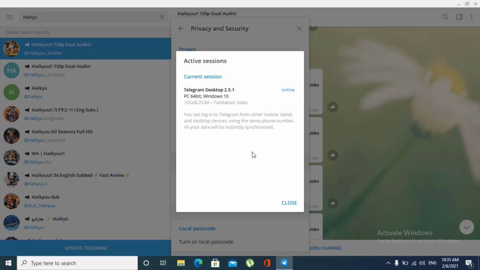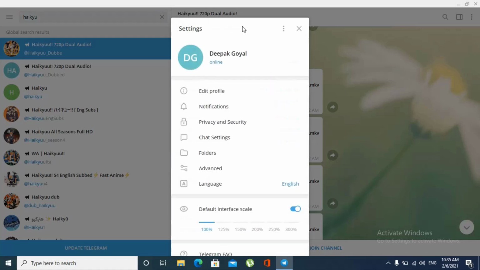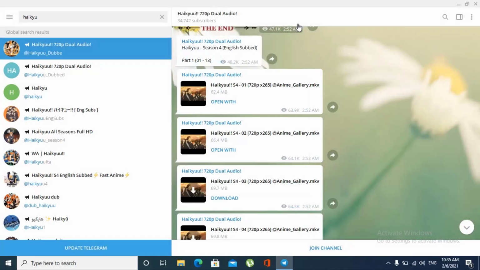If, let's say, at some point of time I access Telegram on some other computer, I can just check here in my settings, and I can terminate any active session which I think is no longer needed. So this was about the privacy and the security here, and these were all the features that we thought are the best about Telegram.